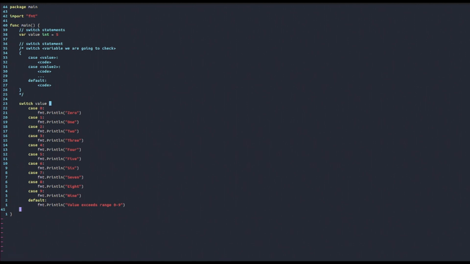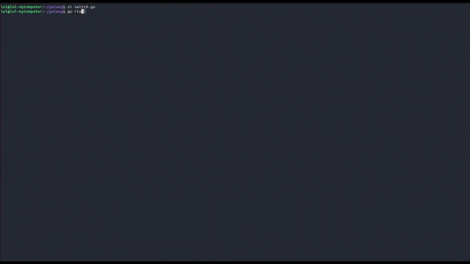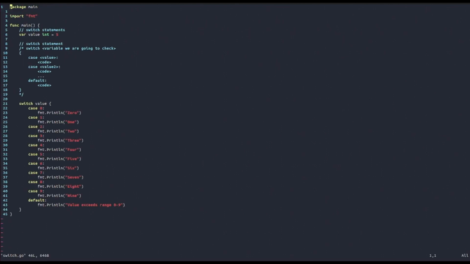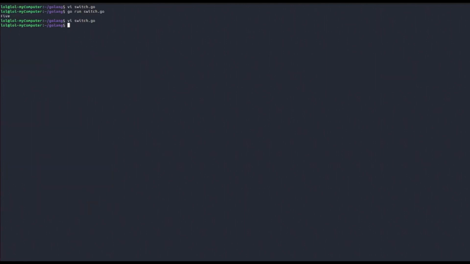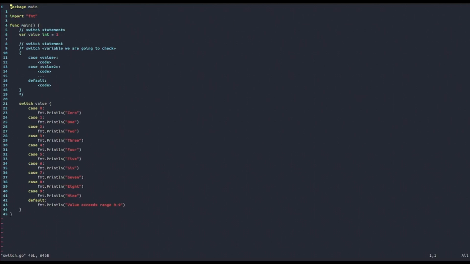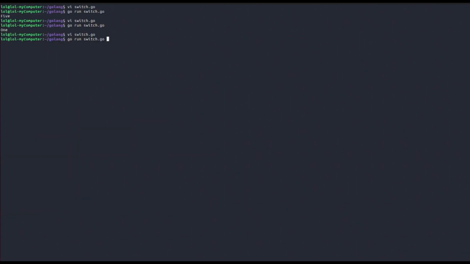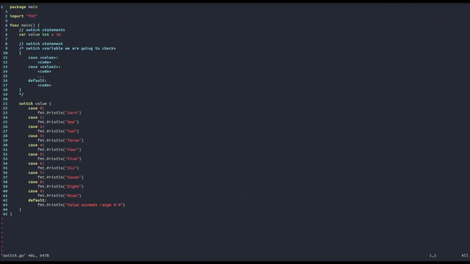So now let's try to run this code. Go run switch.go. Then we get 5 because our variable is equal to 5. Now let's try to put in 1, for example, and we get 1. And so instead, if we, for example, increase our variable by a lot, maybe put it equal to 16, then if we try to run it, we will get value exceeds range 0 to 9. And so this is basically how you work with switch statements.